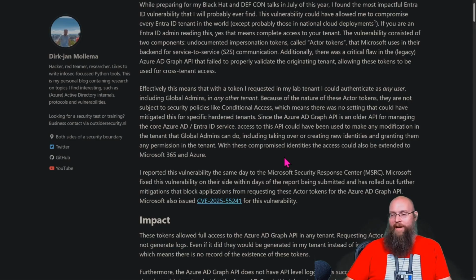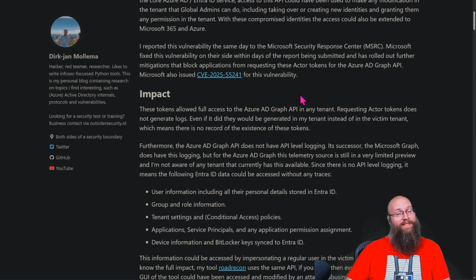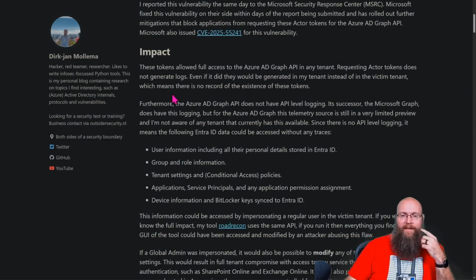Since the Azure AD Graph API is an older API for managing the core of Azure AD or Entra services, access to the API could have been used to make any modification in the tenant that global admins could do, including taking over or creating new identities and granting them any permission in the tenant. With these compromised identities, the access could have extended to Microsoft 365 and Azure. That's beefy. Initially, whenever Microsoft triaged this, they triaged it at a 9.0. Eventually, they did go back and revise it to a 10, because if this wasn't a 10, I don't know what would have been.